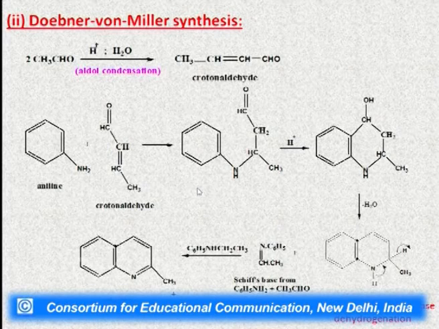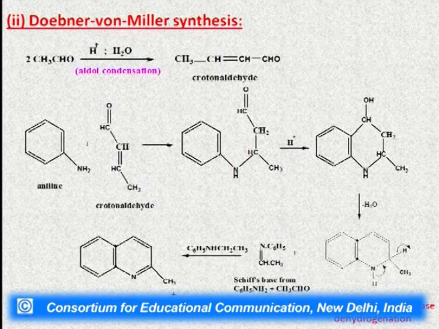Again we will get an adduct here, which after protonation and electrophilic addition will cyclize, and we will get this cyclic moiety, which after dehydration, OH from this carbon and hydrogen from this, water will be removed and you will get a double bond here. So one double bond is introduced in this molecule by dehydration,